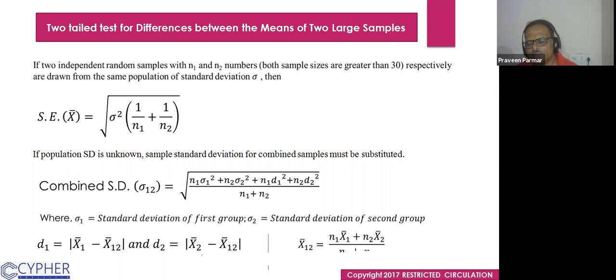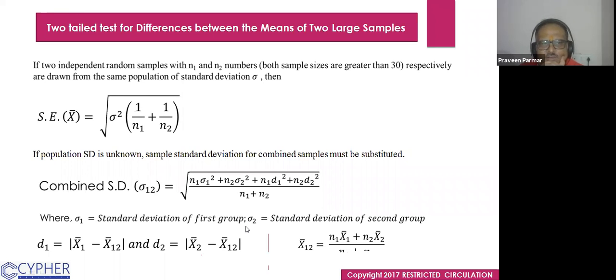then you have to find out the standard deviation of both the samples, and then you could find out the combined SD for the first sample and the second sample. The formula of finding out the combined SD: n1 sigma 1 square plus n2 sigma 2 square plus n1 d1 square plus n2 d2 square, over n1 plus n2.